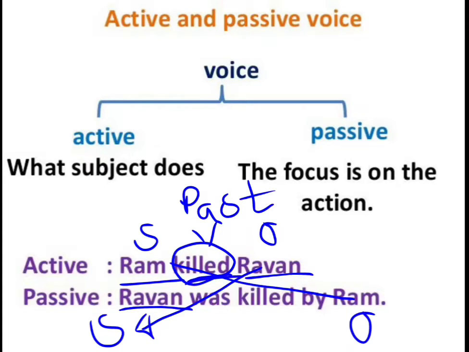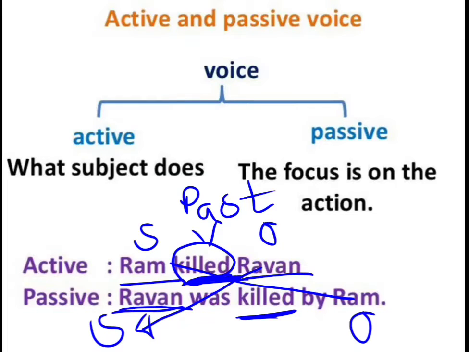As we know, when your verb is in simple past tense, we have to use was or were according to the subject. If your subject is singular, we have to use was. If your subject is plural, we have to use were. And with these we have to use the past participle form of the given verb killed. Kill, killed, killed. So killed is the past participle form also. So here: Ravan was killed by Ram.